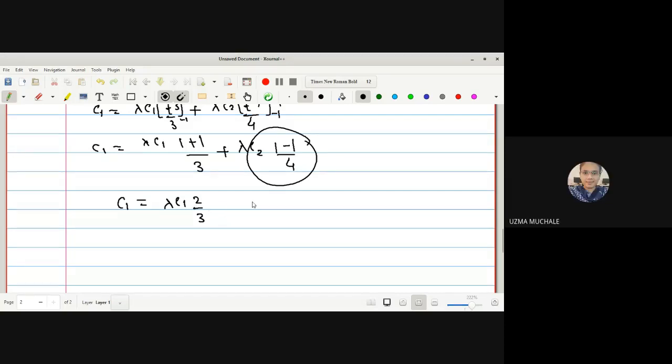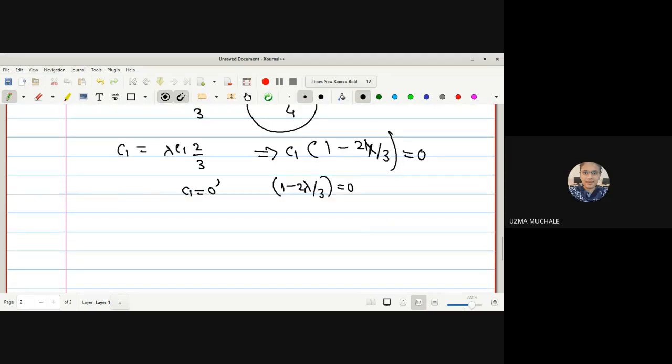Yes, ma'am. What will be the value of C1 from this case? If I take C1 outside, it will be 1 minus 2 lambda upon 3 equal to 0. Now the product of these two is equal to 0. Then there are two cases: either C1 is 0 or 1 minus 2 lambda upon 3 equals 0. If I consider C1 equal to 0, we get a trivial solution.